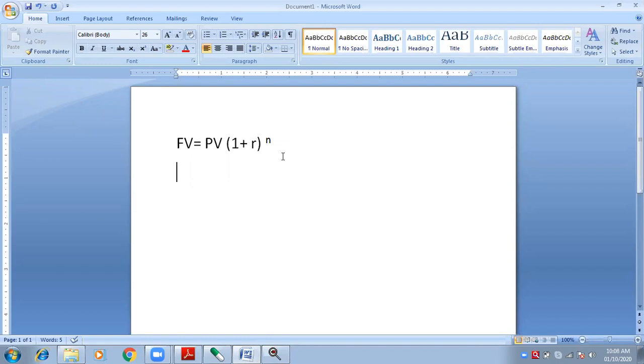So this is the formula of compounding only, no? After the bracket, I have written raised to n. Raised to n means the number of years you are investing your amount for. For how many years do you want to invest? Suppose 5 years. In the first year, you earned 3,30,000. In the second year, 3,60,000. Every year, the interest is 10 percent, so every year on 3 lakh rupees, you will earn 30,000 rupees. So it will be accumulated, no?